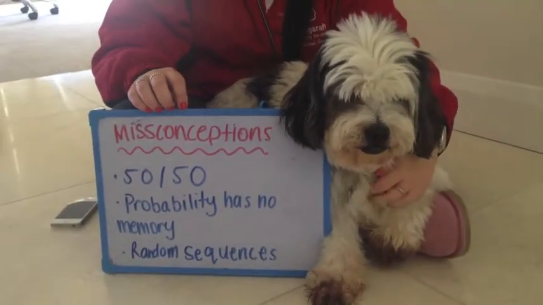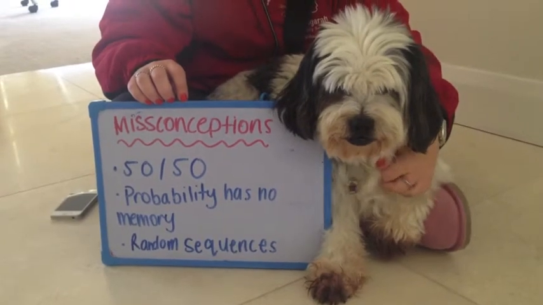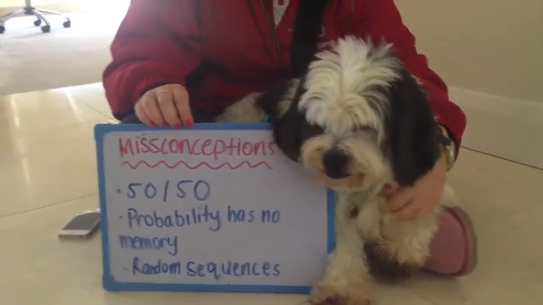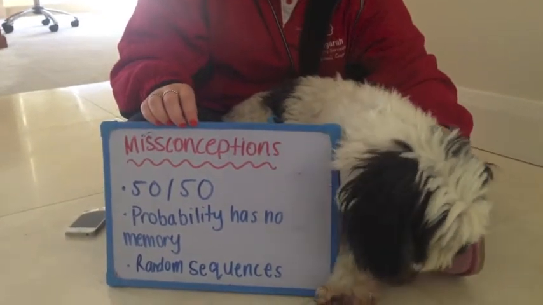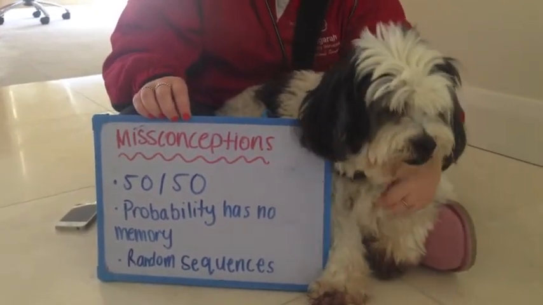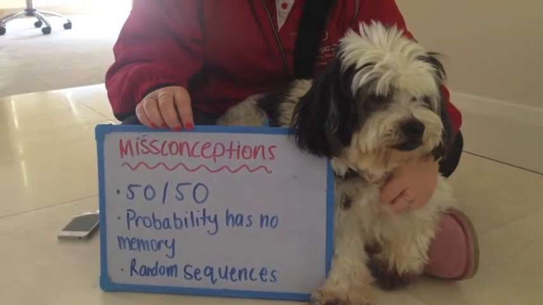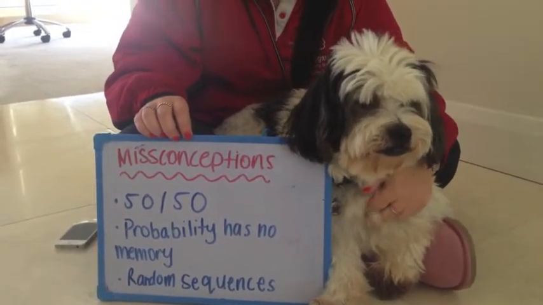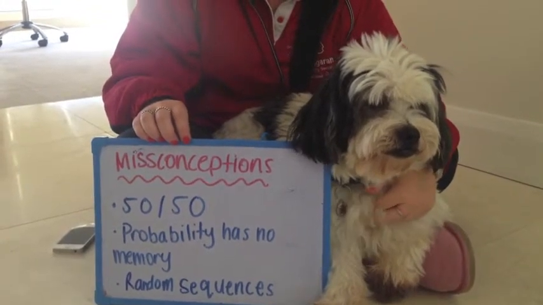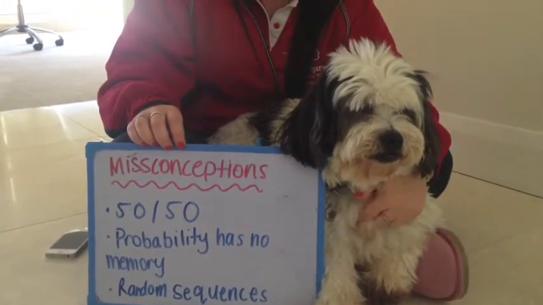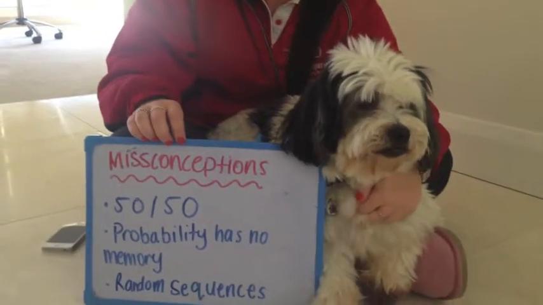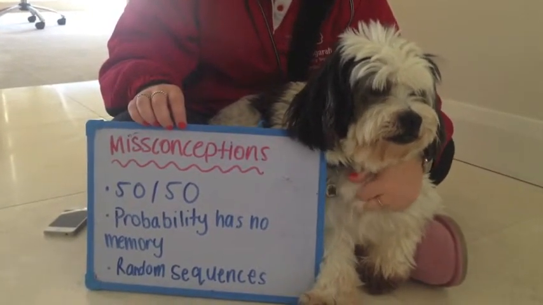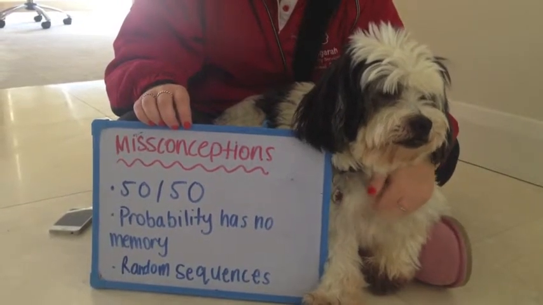with this concept. One common misconception is to think that every situation with two possible outcomes is a 50-50 situation. Many people think that just because two outcomes are possible, each outcome must have a 1 out of 2 chance of occurring. But that's very often not the case. Not every situation is like a fair coin toss. Many situations have a higher probability of one outcome over the other.